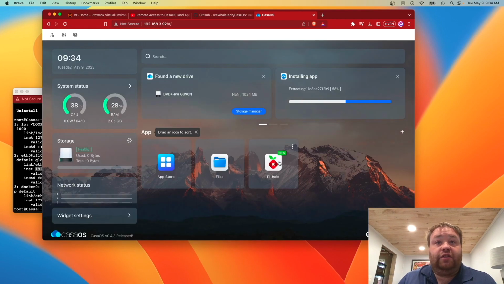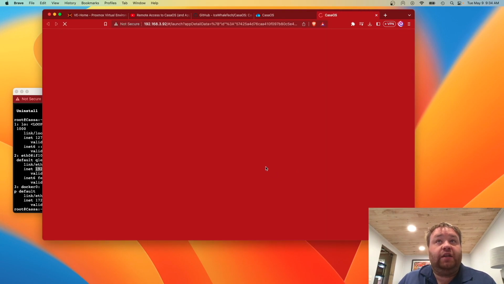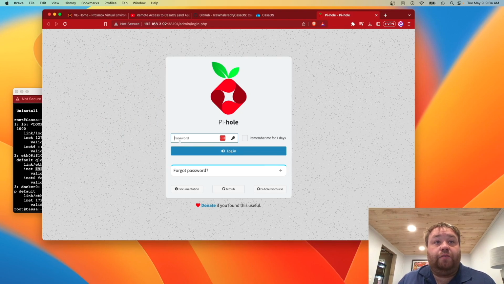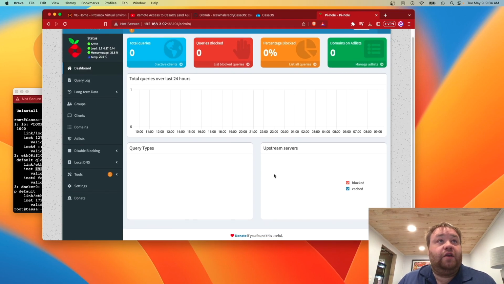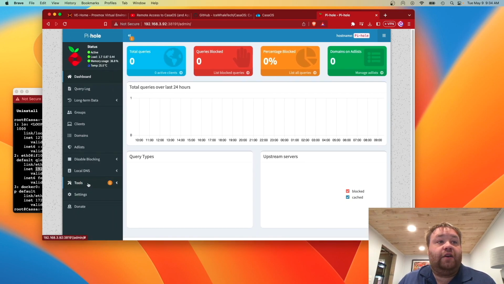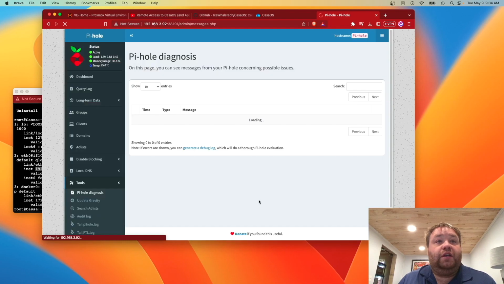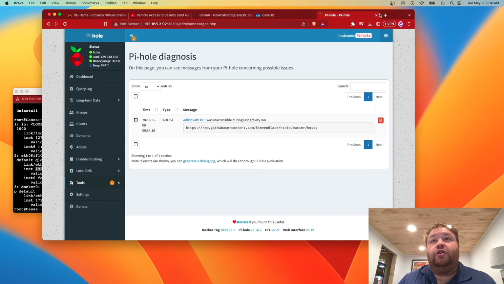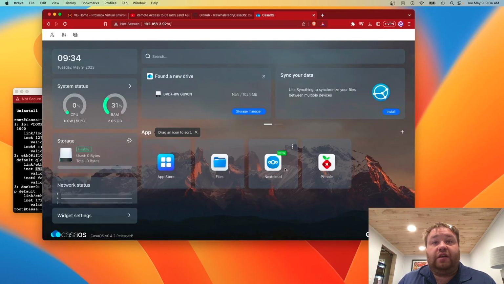So Nextcloud is still downloading, but we have Pi-hole right here. So we just click on it and it opens up. Remember, we said the password by default was CasaOS. So we're just going to enter it and hit login. There you have it. We're all logged in and we can start configuring Pi-hole and doing what we need with it. To continue, we can close this out and we see that Nextcloud finished.